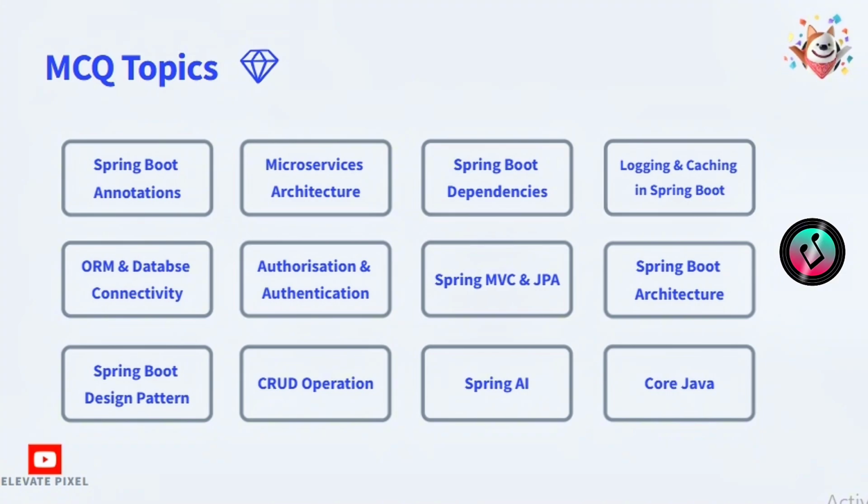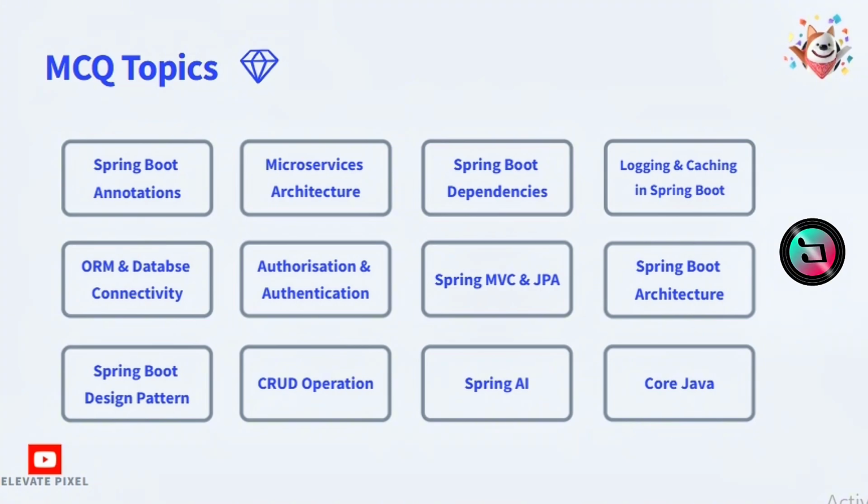Logging and caching is very important, like how to enable logging and caching in Spring Boot. 1 to 2 questions have been asked from this topic. Fifth one, ORM and database connectivity, like if you are going to integrate a database, how you should configure the proper application.properties file, which entity you should use, which annotation you will use, which layer of a Spring Boot application will fetch data from the database.